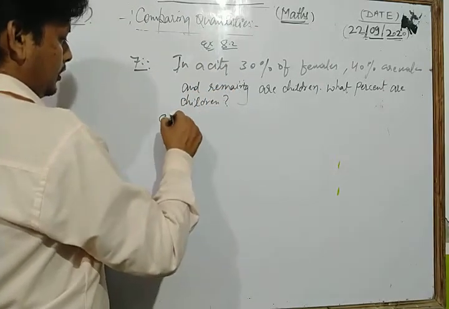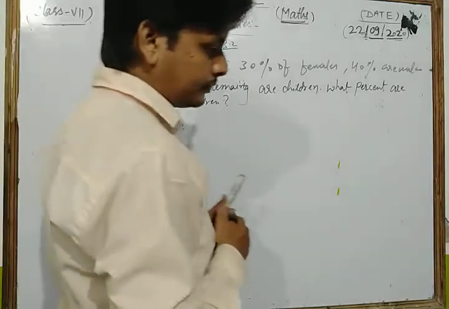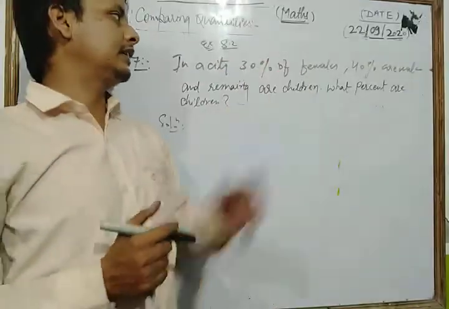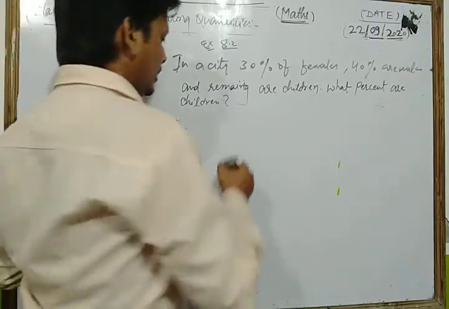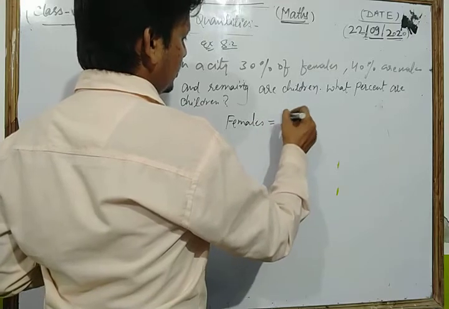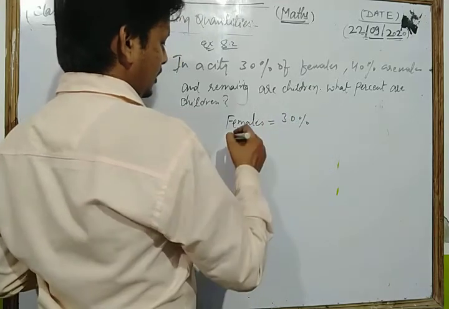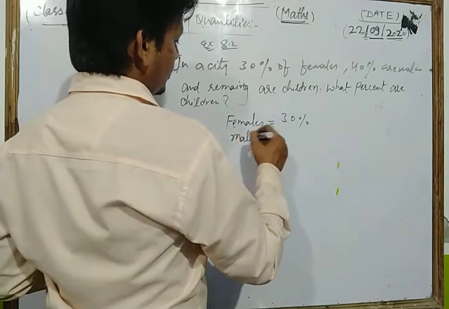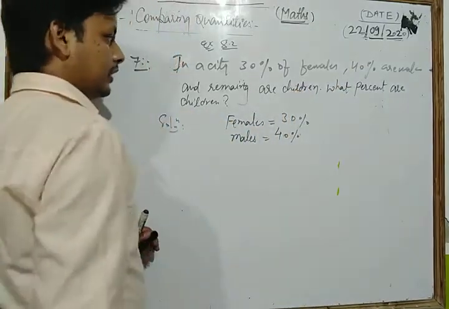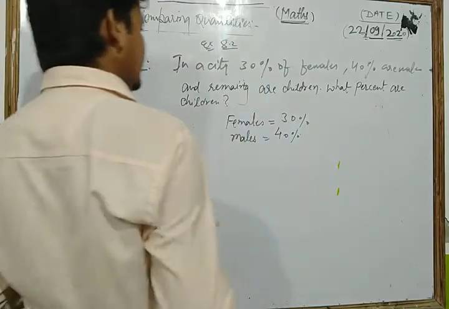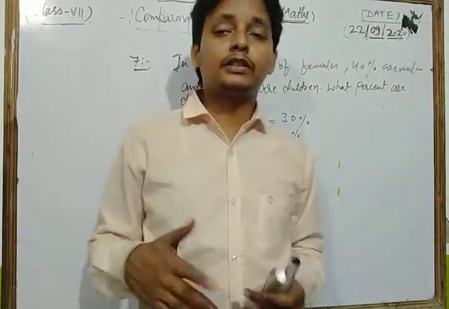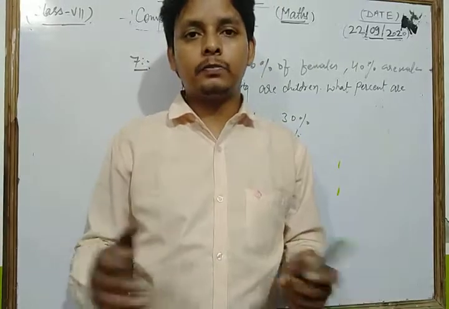Let's see its solution. Dear students, in this type of question, here in a city 30% are females and males are 40%, and the remaining are children. What is the percentage of children? Dear students, the required percentage is out of 100.